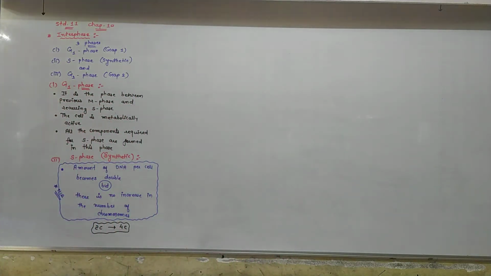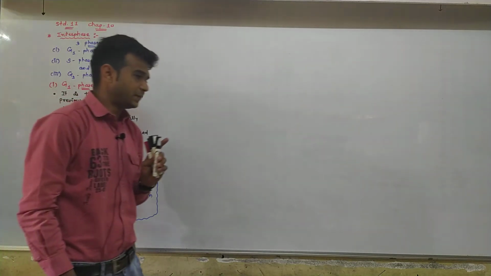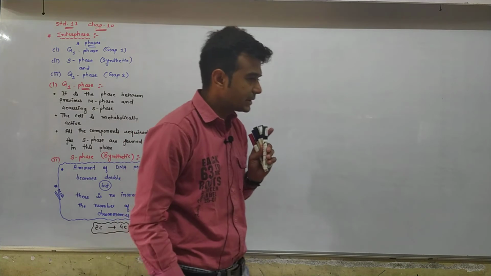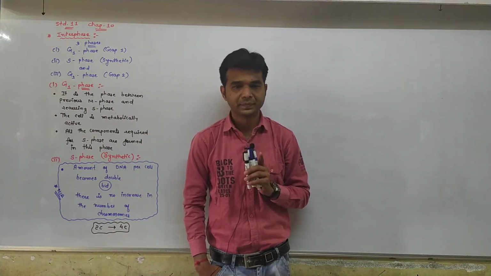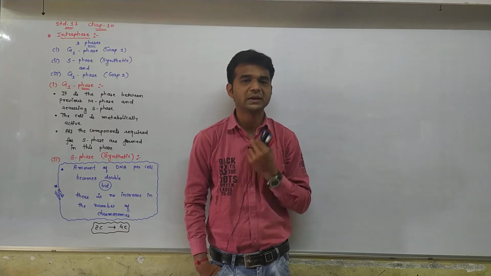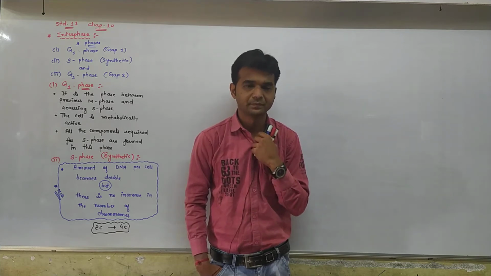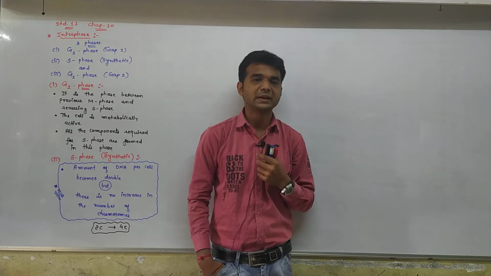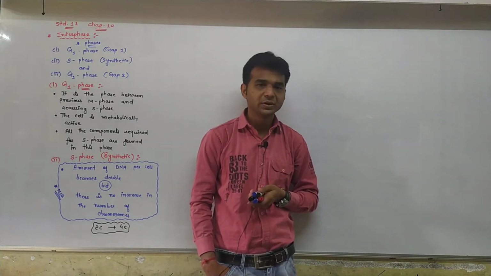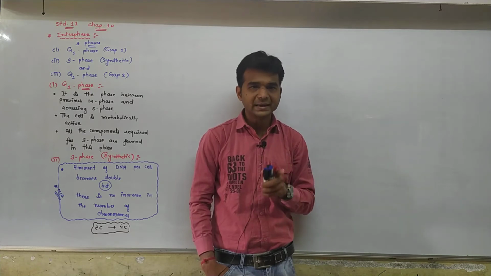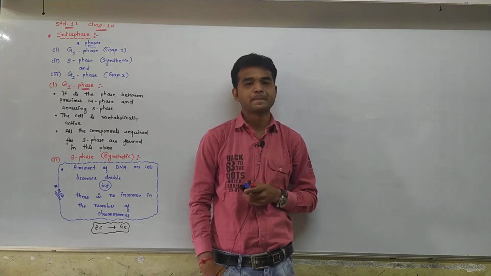Okay, so sometimes I can tell you that if in the cell at the G1 stage 23 chromosomes are there, how many chromosomes are there after S phase? So you can't have the answer 46.